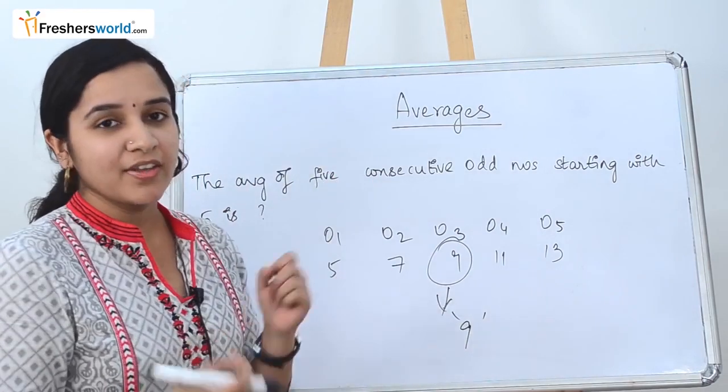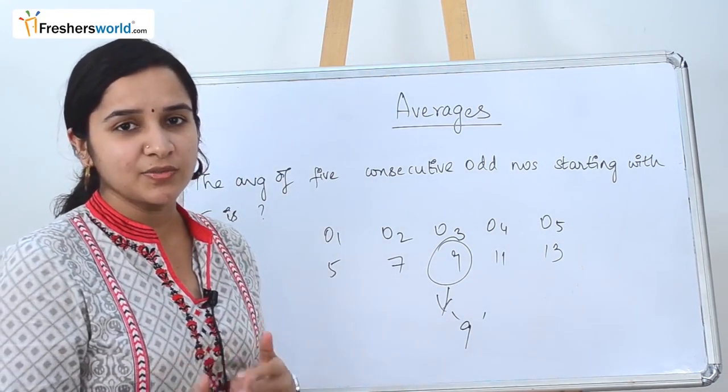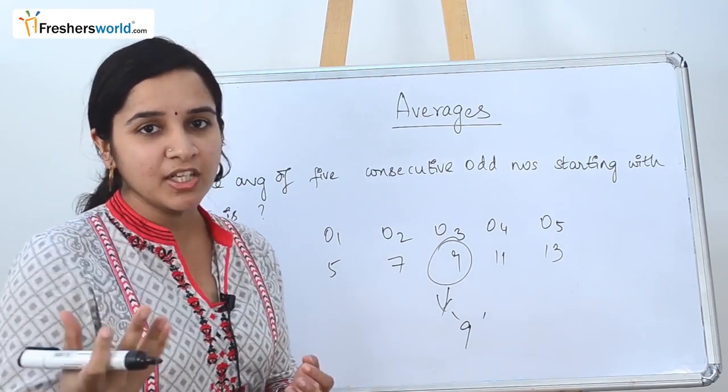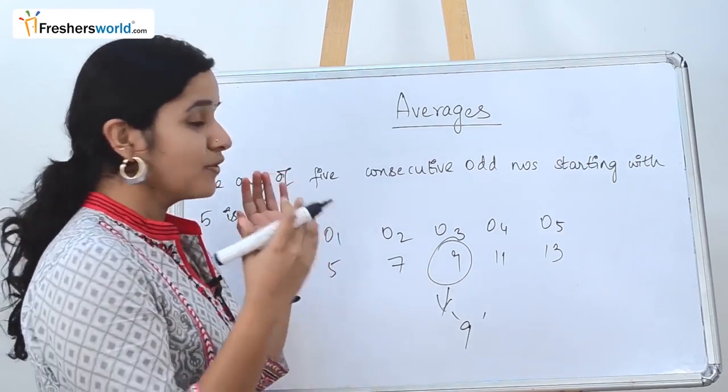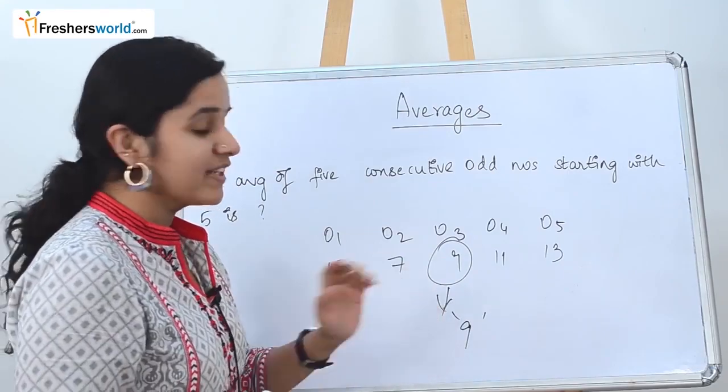In this case, it's a very small question where they have asked for starting with 5. There are certain questions where they will ask for starting with 91 or starting with 93, and then you don't have to add each and every number and divide it by 5. In the case of consecutive numbers, the middle number is always the average. So you directly write it as 9.